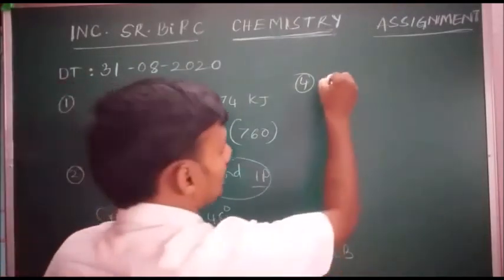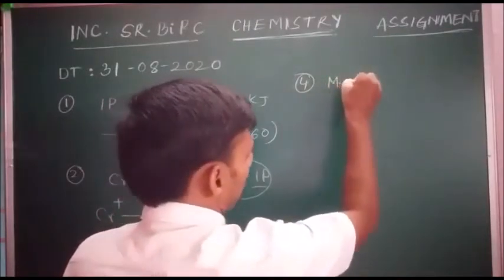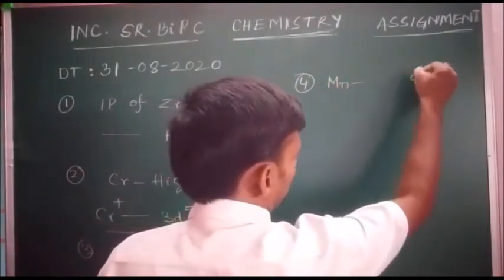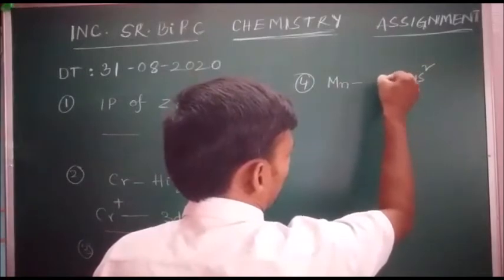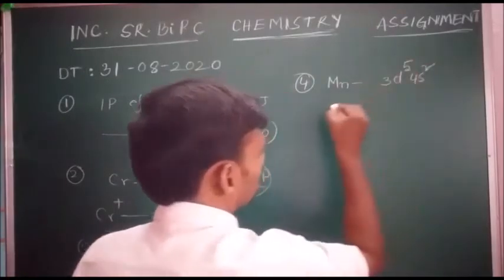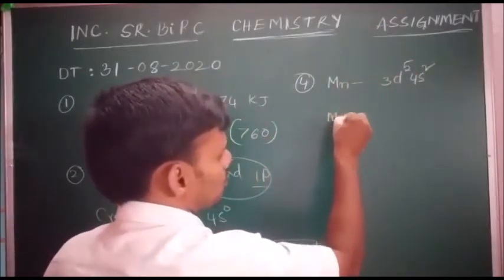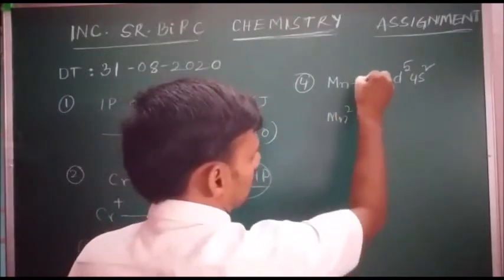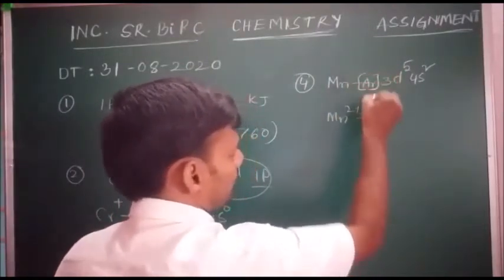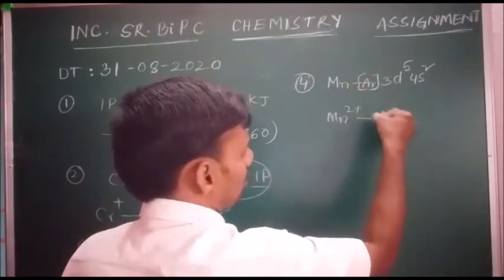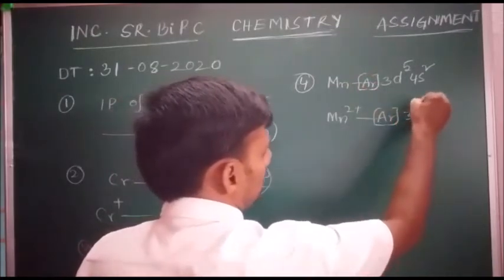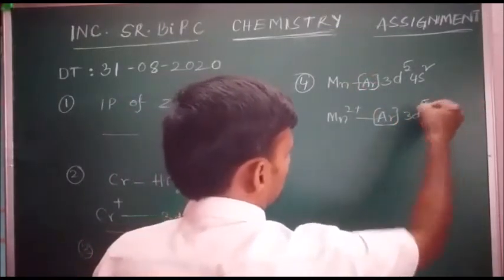Here Mn has outermost configuration 4s2 3d5, whereas in Mn+2 it has argon 3d5 4s0.